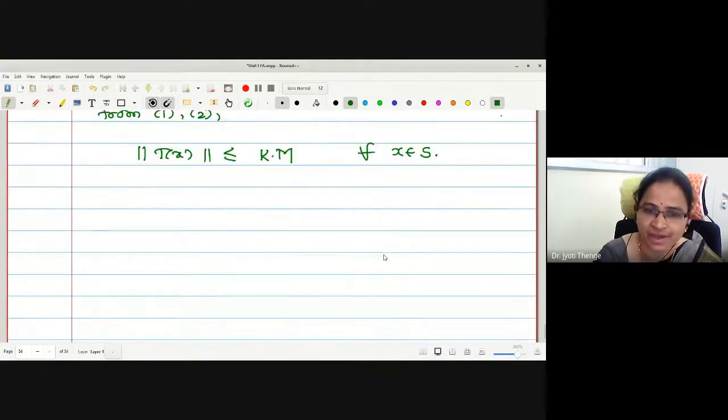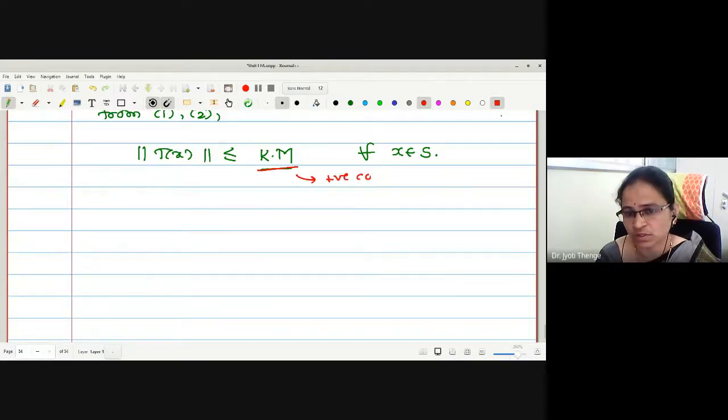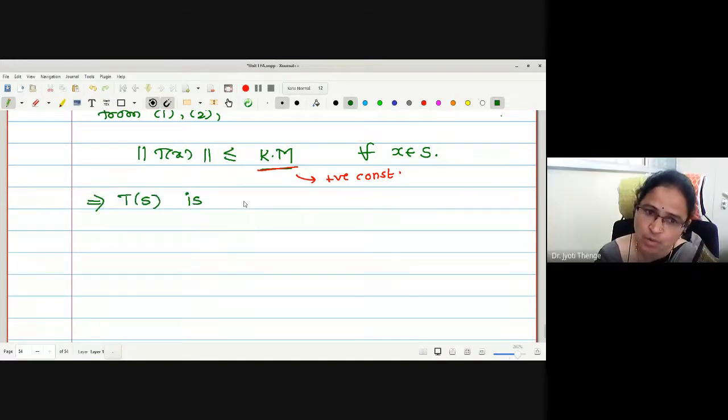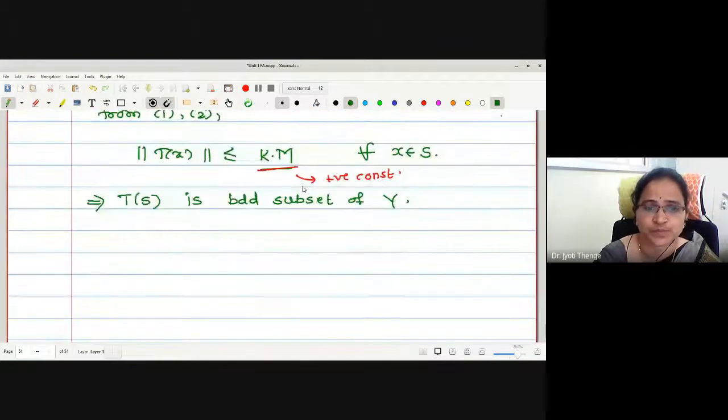Now look at this very carefully. Norm T of x, k greater than 0, m greater than 0. Therefore the product is a positive constant again. And norm of T image of x is less than or equal to a constant for all x in S. Therefore, T image of this S is bounded. This implies T of S is bounded. Subset of what? Y. I am starting with the T image.